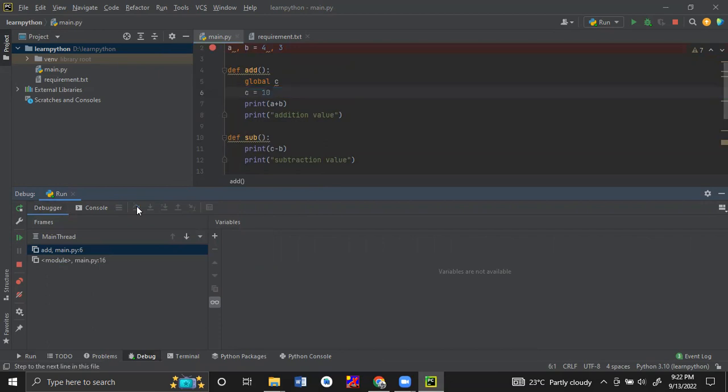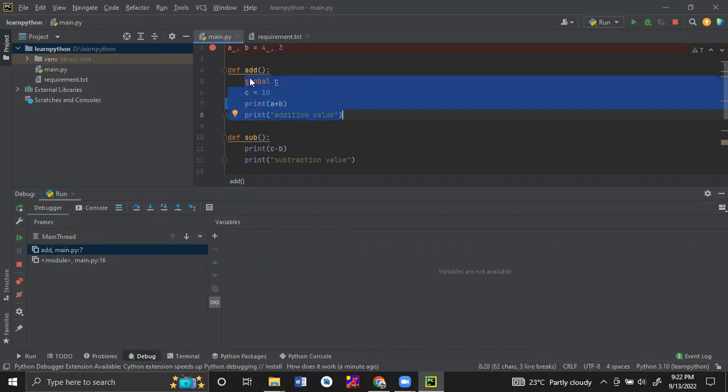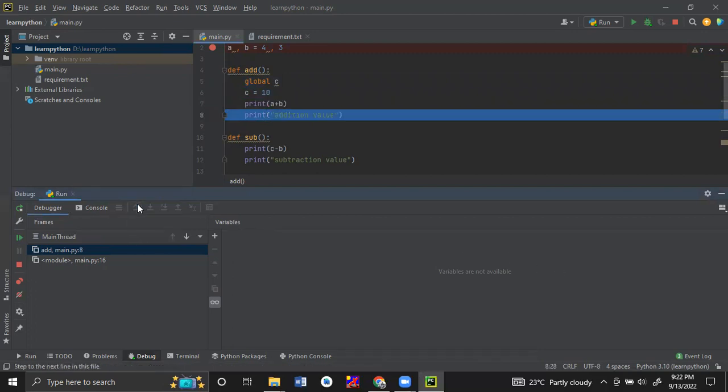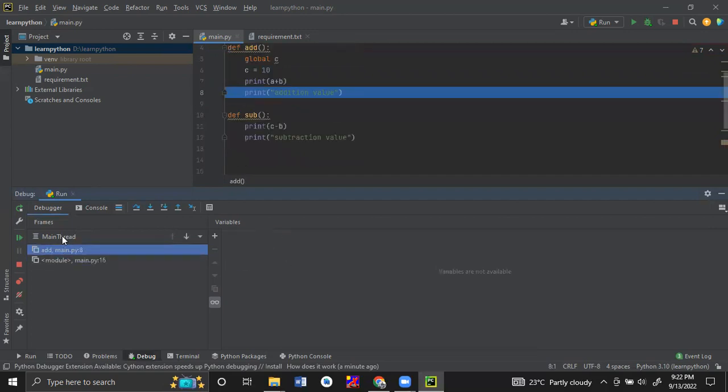Not showing. Okay. As this is a local function, we are in the local function, so only the variables within this function will show. But why is it not showing? Previously it was showing A and B. Okay, there are two threads.